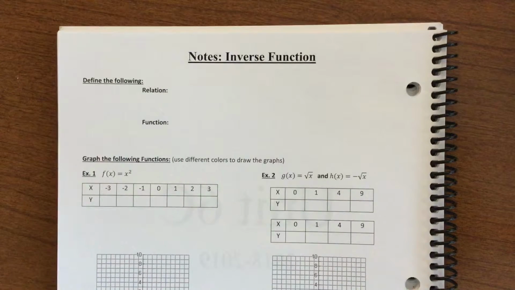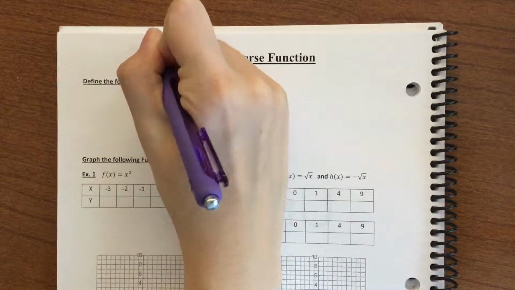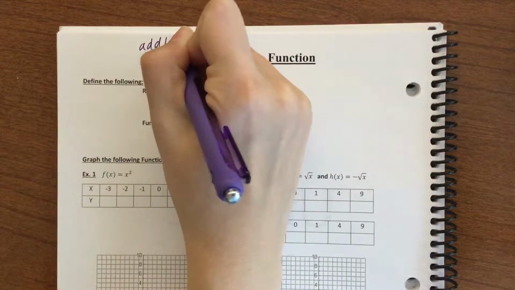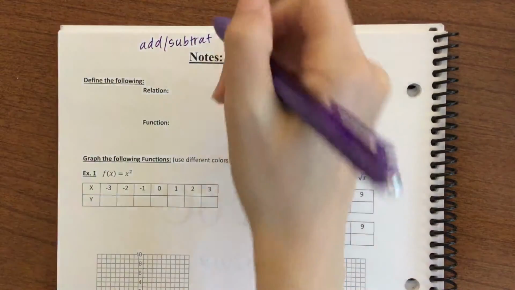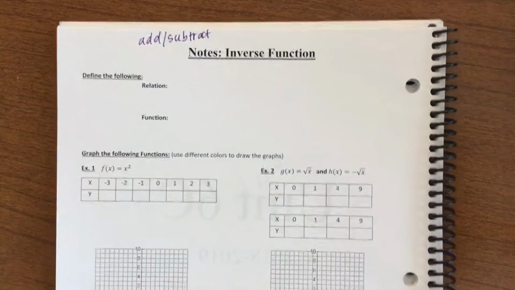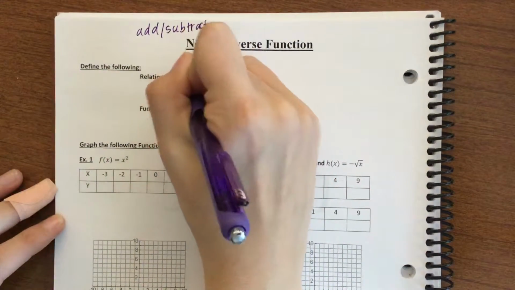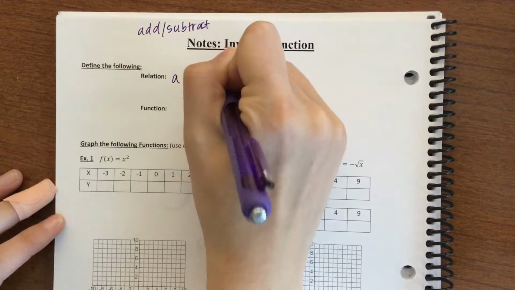All right, today we're going to be talking about inverse functions. Inverse functions are functions that undo each other, or functions that are opposite. So addition and subtraction are inverses of each other. So a relation is a relationship between points.